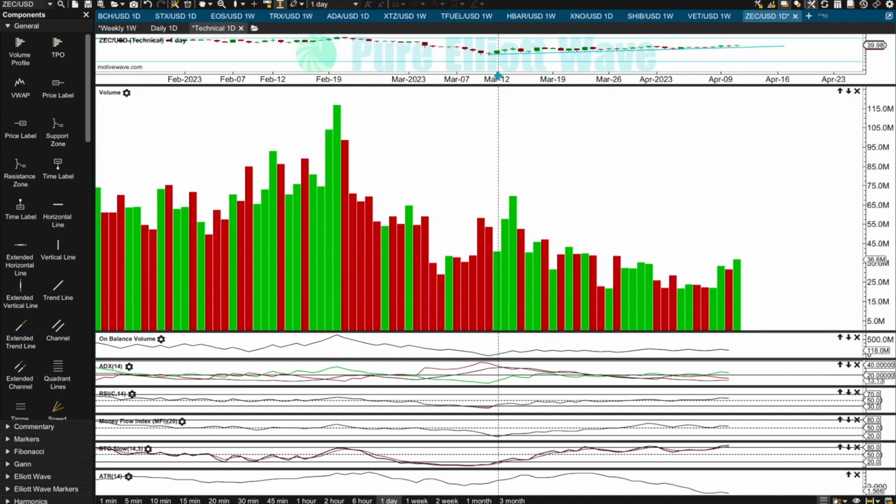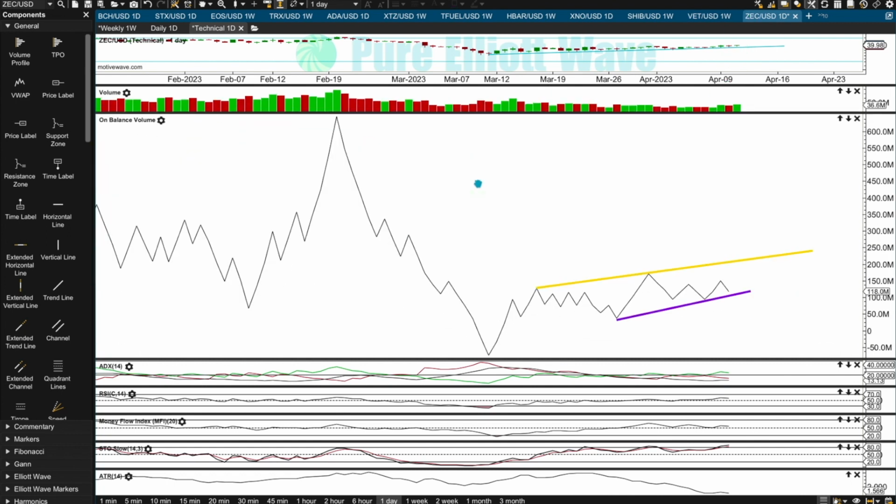Straight up off the low, no support from volume for the first upward session, but after that we do see a little support from volume. But overall, as price is rising, volume is overall declining again on both time frames, weekly and daily. The decline in volume is a concern for the bullish case. This does not support the Elliott Wave count. We can draw more short-term resistance and support lines on on balance volume on the daily chart. Watch for a breakout that will provide a signal: above resistance bullish, below support bearish. These lines though don't have as much technical significance as the lines on the weekly chart, so I'd probably just refer to those lines on the weekly chart that I showed you before.